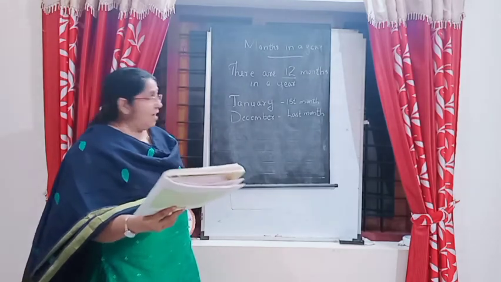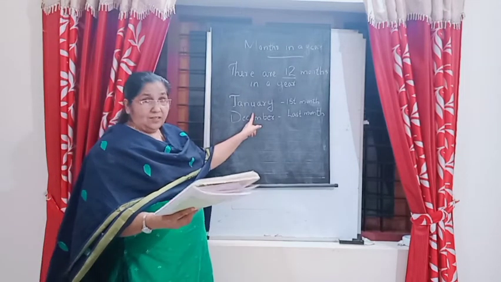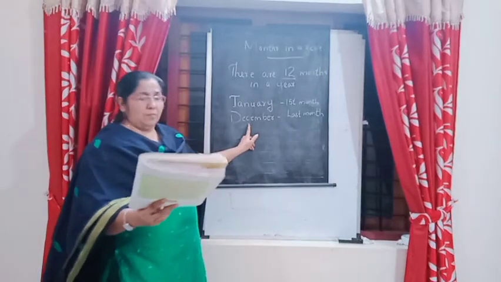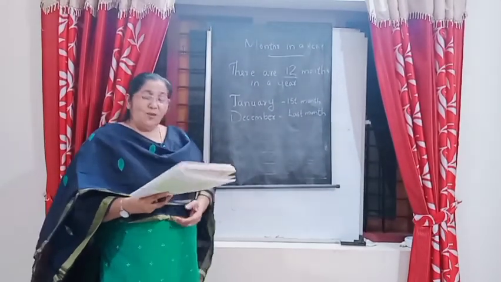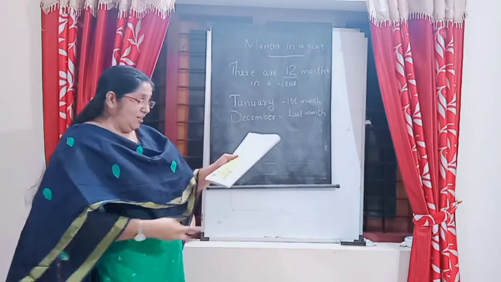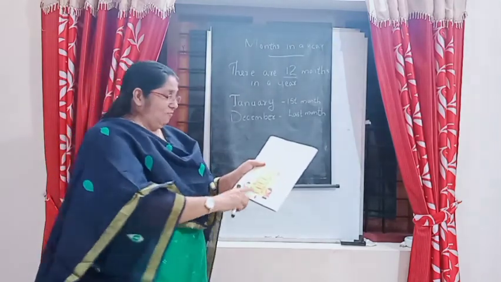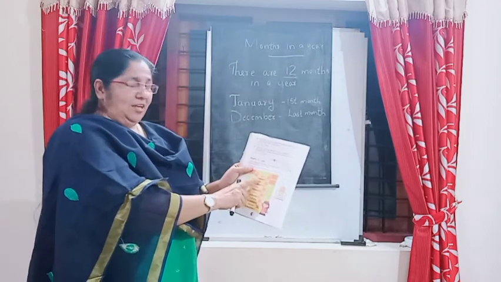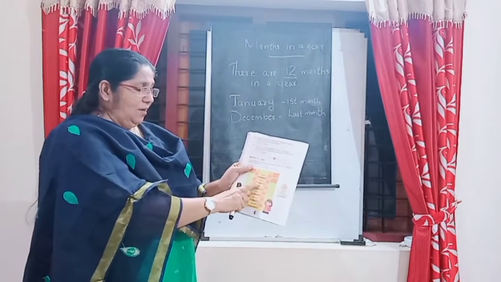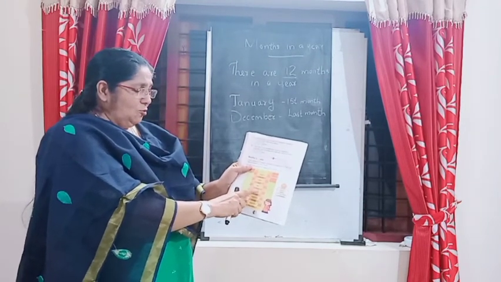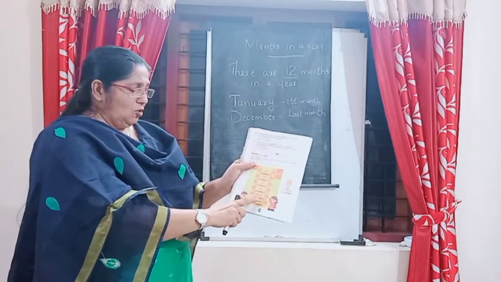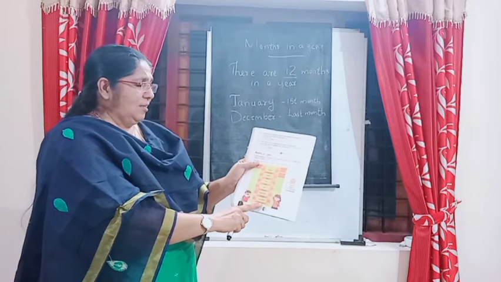First month is January, last month is December. All the months you write in your textbook, page 158. These are the months: January, February, March, April, May, June, July, August, September, October, November, December.